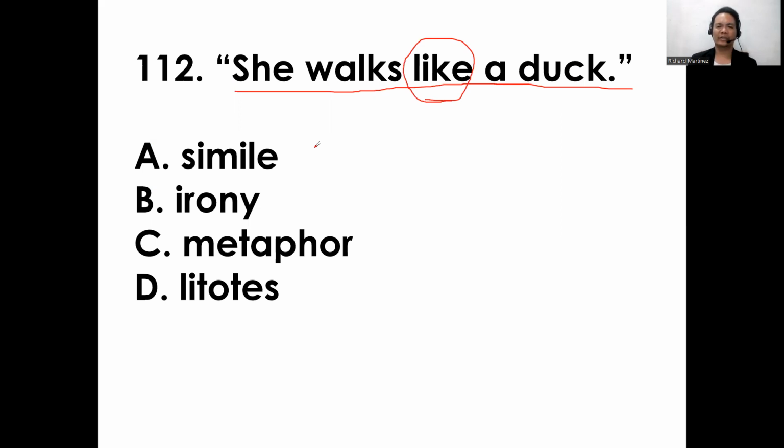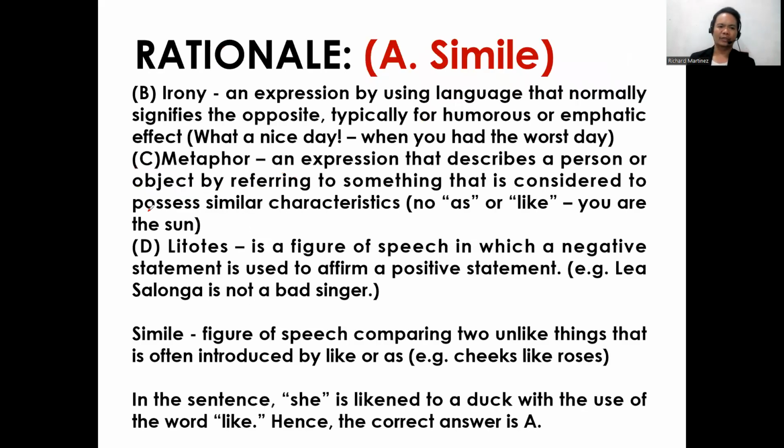So this is describing two different things using the word like. In this item, it is clear that the answer is simile because it is describing two unlike things, often introduced by like or as.